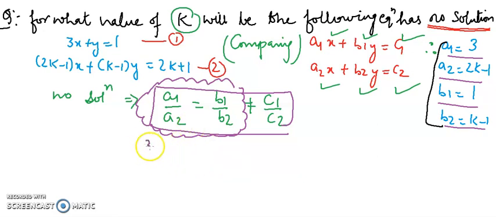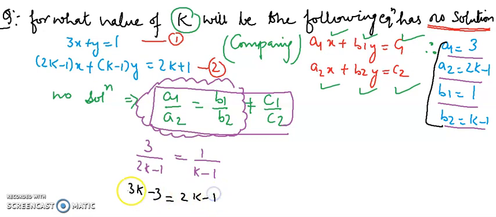So a1 upon a2 means 3 upon 2k minus 1 equals to 1 upon k minus 1. Simply do the cross multiplication. After the cross multiplication I get 3k minus 3 equals to 2k minus 1, and shuffle the terms. 3k minus 2k equals to minus 1 plus 3, k equals to 2. So this is the answer.